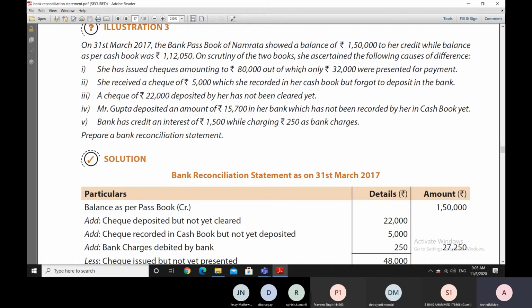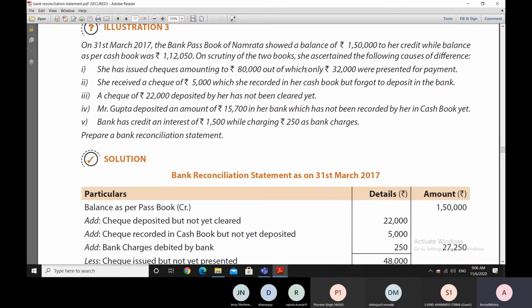Now, once we say that 48,000 worth of checks have not been presented for payment, we make this conclusion and we assume here that 32,000 value of checks have been presented and cleared also. So they are finding an entry in our bank passbook.